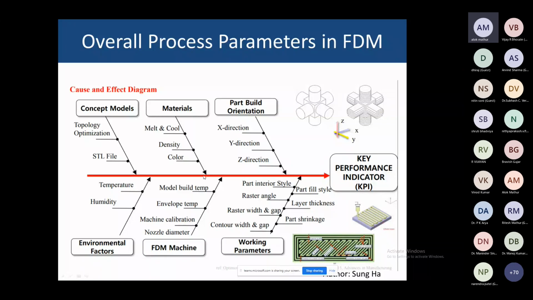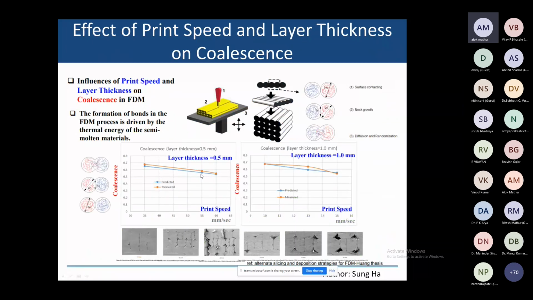Next you can see the effect of print speed and layer thickness on these functions, the influence of print speed and layer thickness in FDM. The formation of bonds in the FDM process is driven by the thermal energy of the semi-molten materials. You can see surface contact and neck growth, diffusion and adhesion, these types of processes happening between one layer and the other layer.